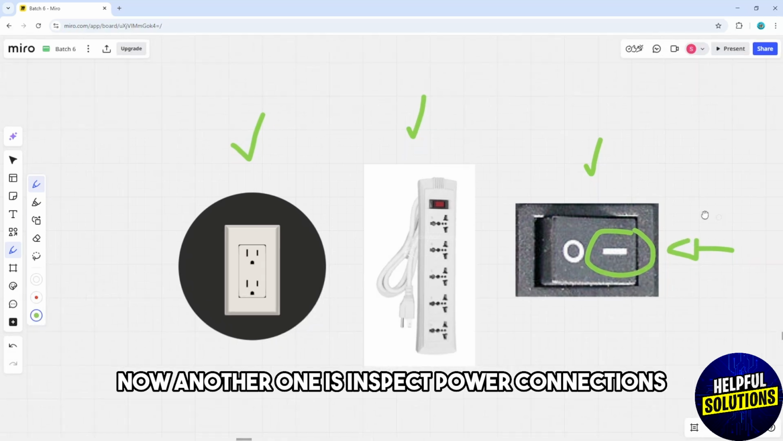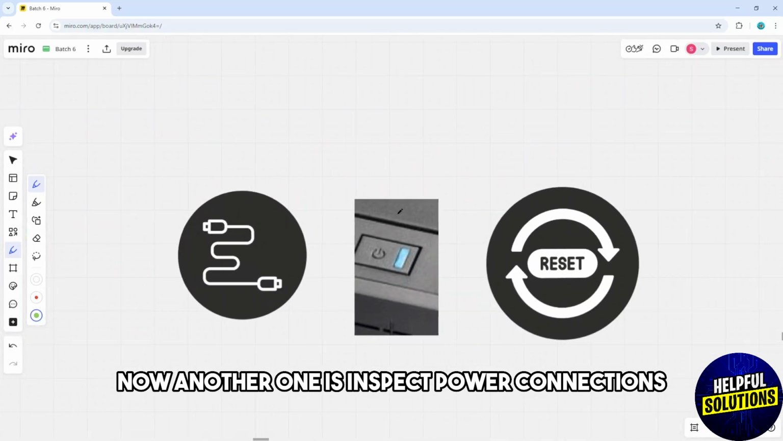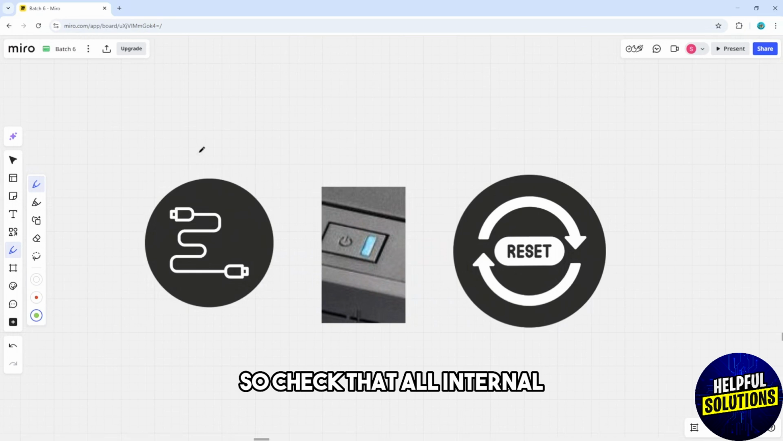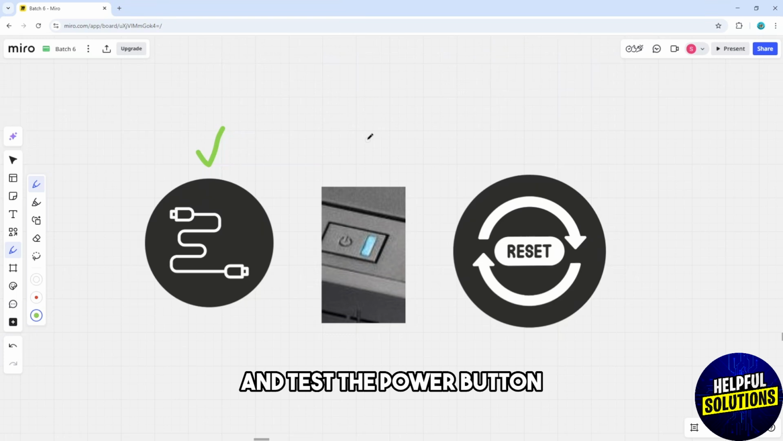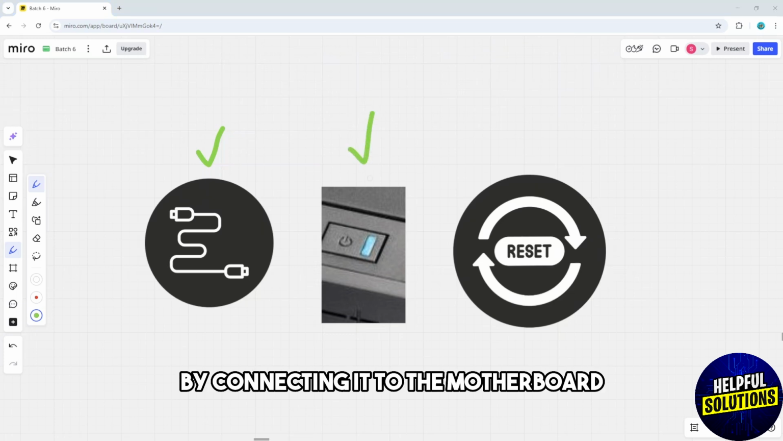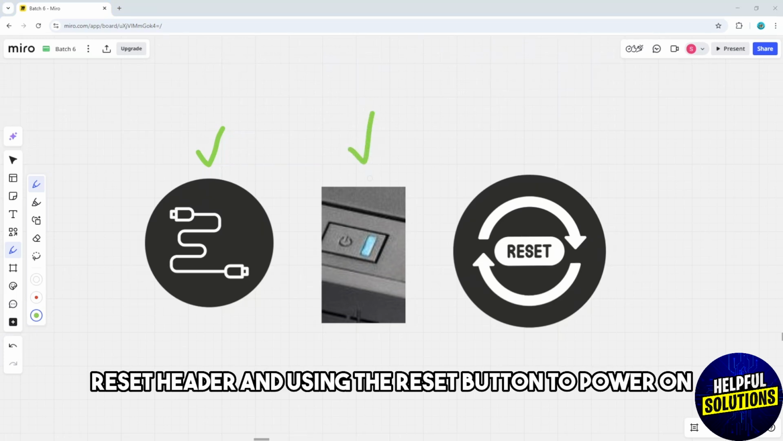Now, another one is inspect power connections. So check that all internal power cables are securely connected and test the power button by connecting it to the motherboard's reset header and using the reset button to power on.